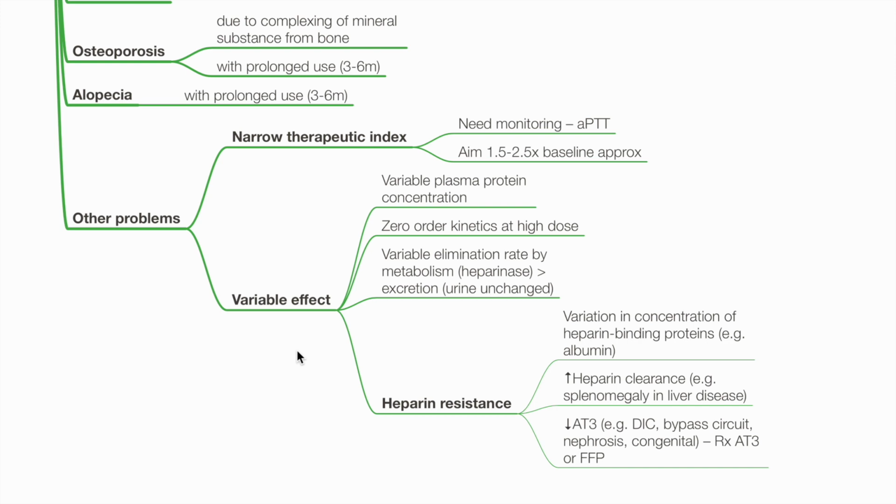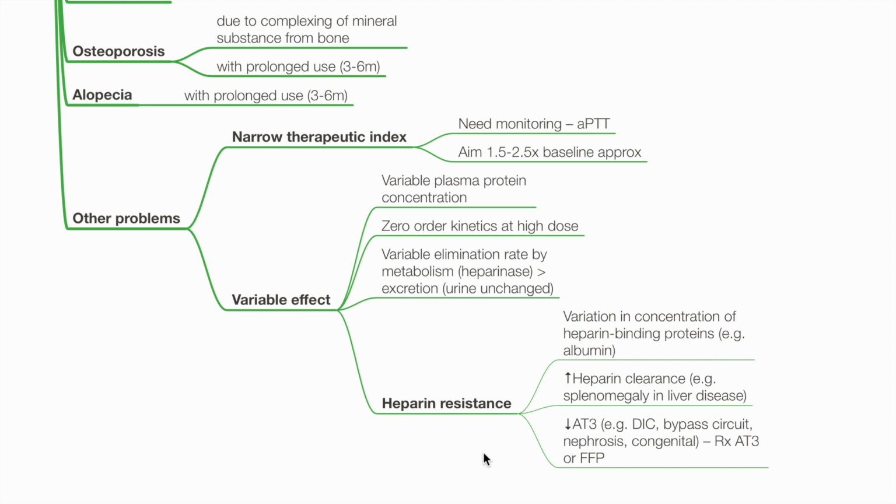There is a need for monitoring of APTT, aim 1.5 to 2.5 times baseline. This is for unfractionated heparin. Routine monitoring is not necessary for low molecular weight heparin and fondaparinux. Variable effect of unfractionated heparin is due to variable plasma protein concentrations, zero-order kinetics at high dose, variable elimination rate by metabolism more than excretion.